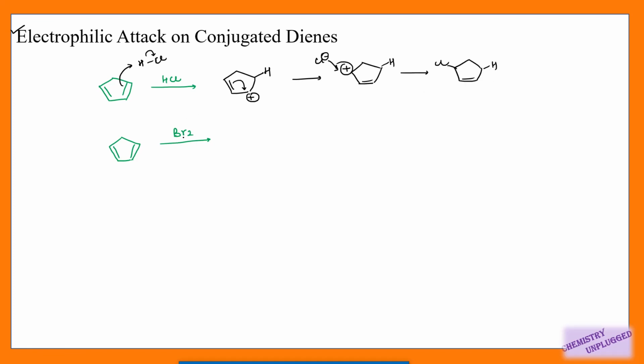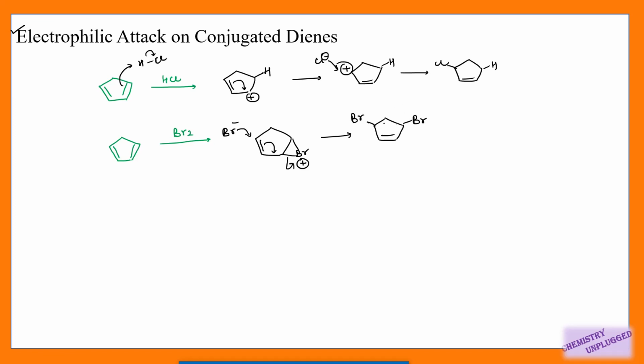Now if I am using bromine, then first it will form bromonium ion. Next this bond will shift and this bond will break, and Br will attack on this carbon. It will not attack on this one or this one, it will attack on allylic carbon. So you will get only this type of product, dibromo product.